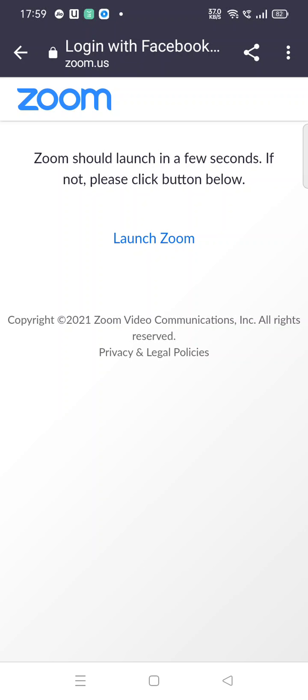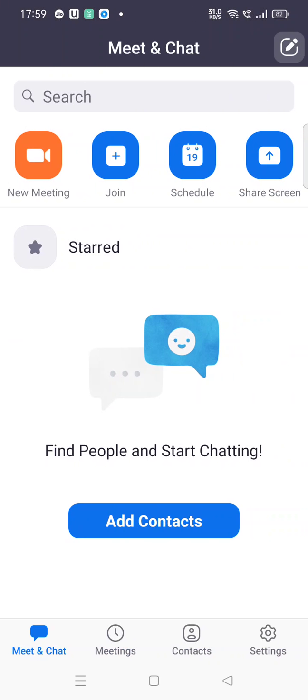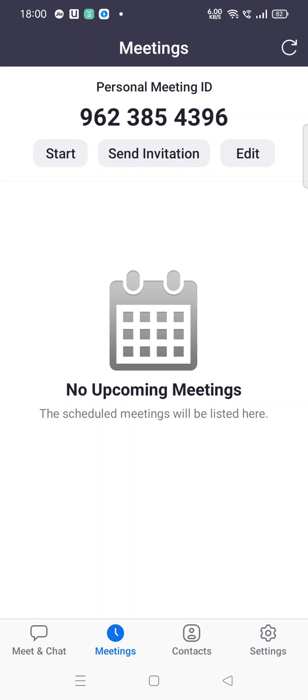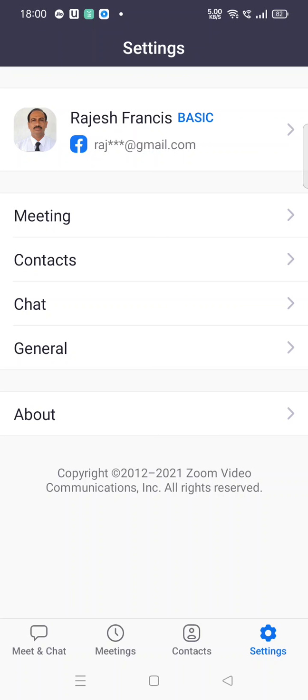Before we start the meeting or schedule a meeting, we will see settings. So there we will go to the settings and activate this. This is the main screen of Zoom. Down on the right side we have meet and chat, meeting. On the very right side we have settings. So down on the right side I hit on that.